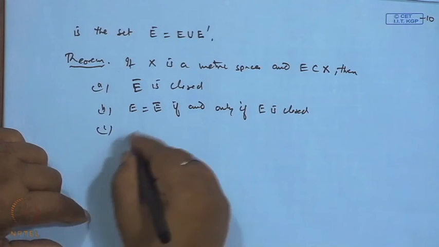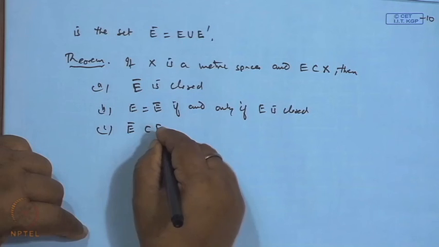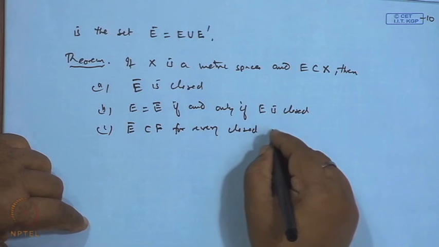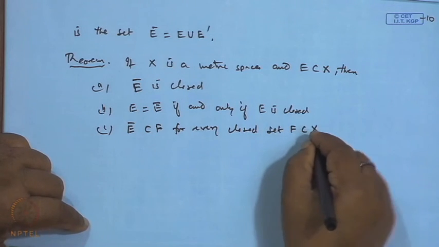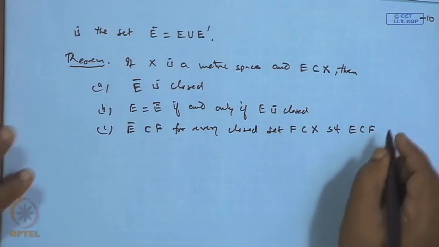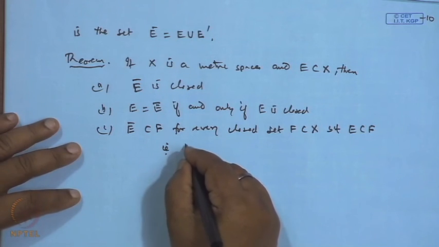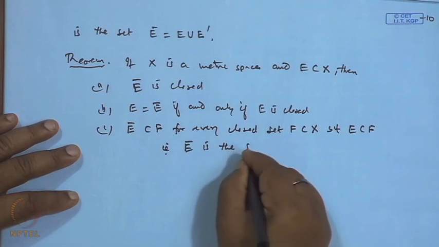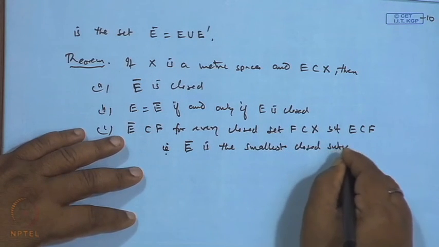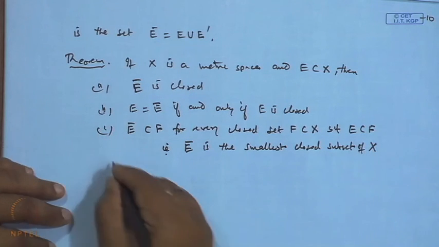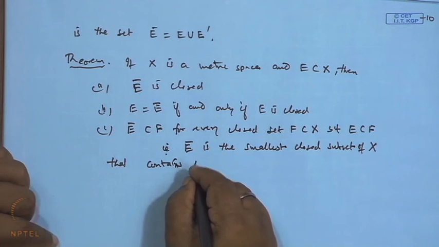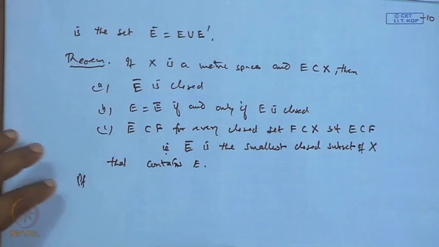And third, E bar is contained in F for every closed set F contained in X such that E is contained in F. It means that E bar, the closure, is the smallest closed subset of X that contains E.